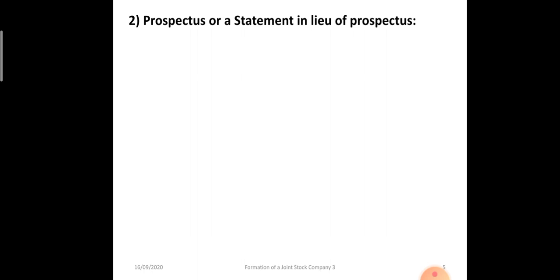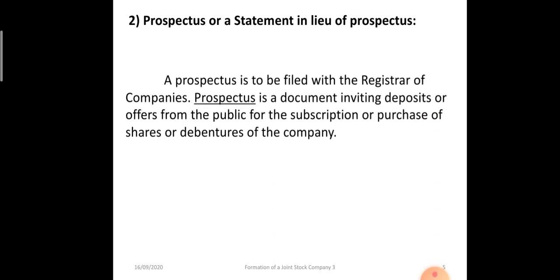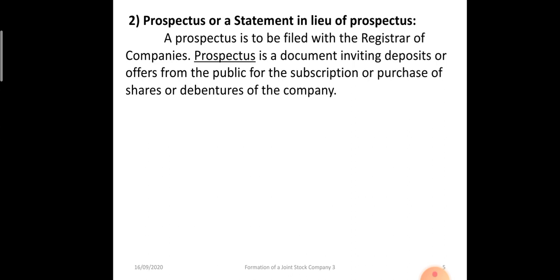Then the second step is issue of prospectus or a statement in lieu of prospectus. Prospectus is a document inviting deposits or offers from the public for the subscription or purchase of shares or debentures. Prospectus contains all the information regarding the company, its future plans, what it is going to do with the funds raised by issuing shares or debentures, its past performance, who the directors are, who the promoters are. Each and every piece of information is there in the prospectus.